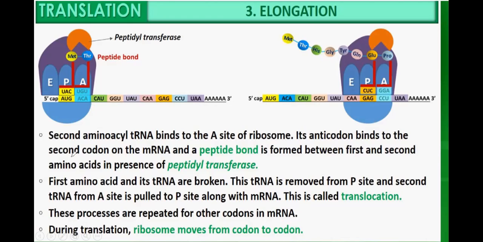Its anticodon binds to the second codon on the messenger RNA, and a peptide bond is formed between the first and second amino acids by the enzyme peptidyl transferase.